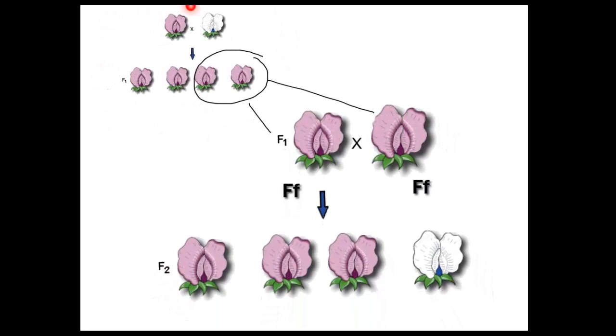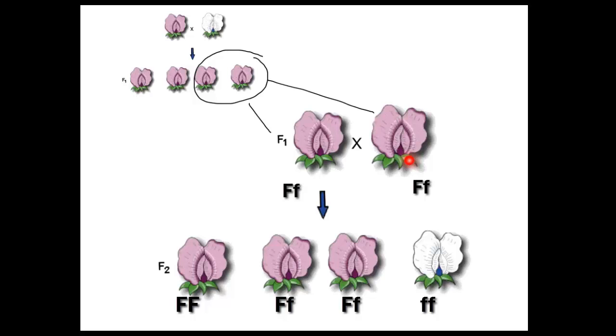What he decided to do is he took two of these plants that both had a purple parent and a white parent. He took these two plants and cross-pollinated them. So they ended up having these kids right here. And he noticed that there was a general ratio: 3 out of the 4 plants would be purple and 1 out of the 4 plants would be white. And he started to think, well, wait a minute. This plant right here, the white one, doesn't look anything like the parents. How did that come about? How did the white plant all of a sudden show up again?